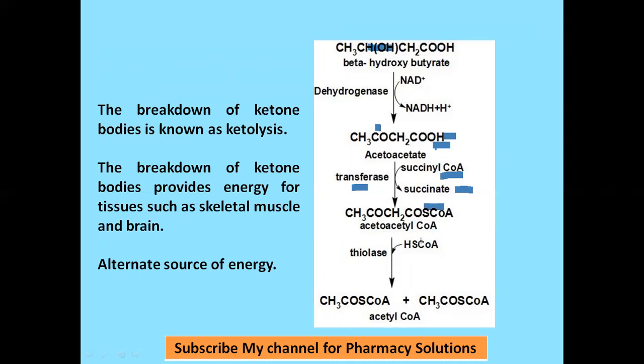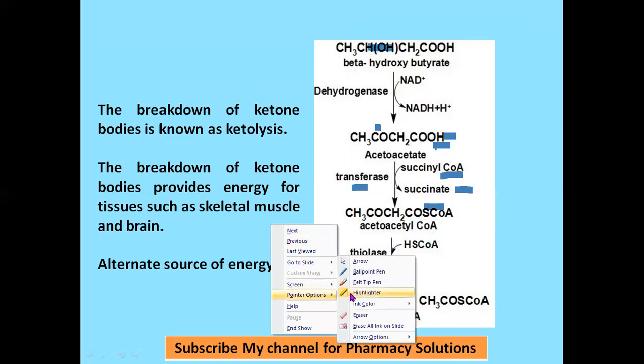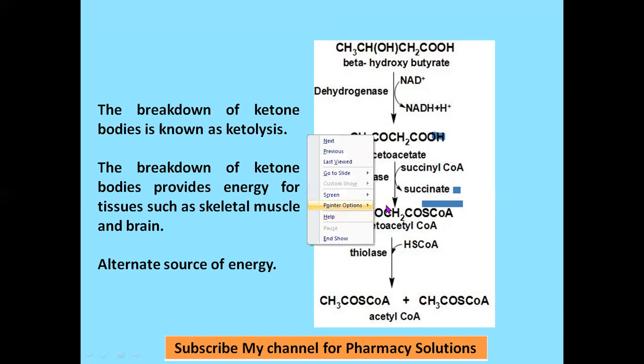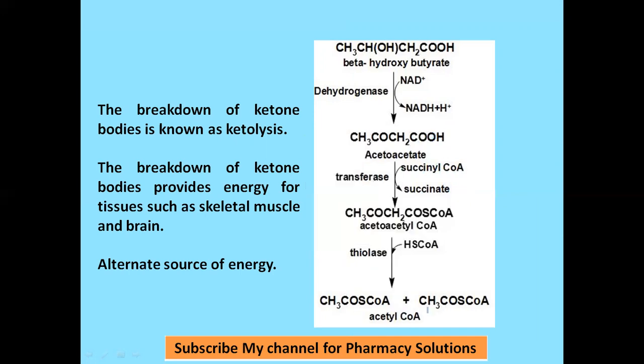This acetoacetyl-CoA on cleavage will be lysed or broken down. Once again, I'll tell you, this OH in acetoacetate is converted to acetyl-CoA. OH is transferred to succinyl-CoA to form succinate in the presence of transferase. SCoA from succinyl-CoA is attached to this CO, that is here, to form acetoacetyl-CoA. Next, acetoacetyl-CoA on lysis in the presence of the enzyme thiolase is converted to two molecules of acetyl-CoA.